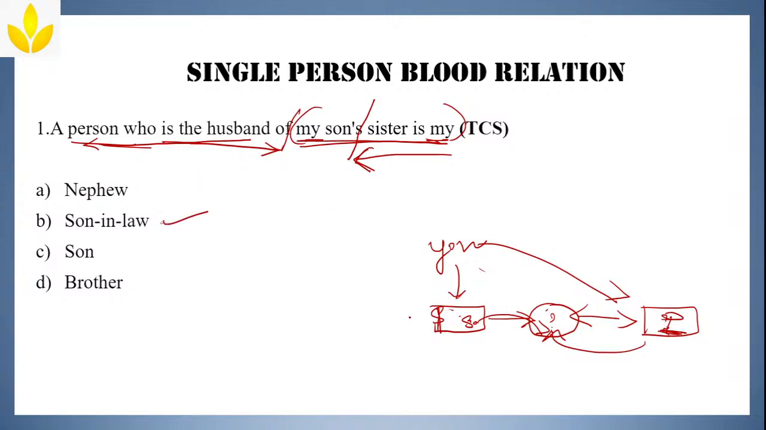Clear? Understood? So this is how you can approach this type of questions. If you are getting confused, don't worry, we'll solve. Yeah, exactly. Singh is saying B, so the answer is B. Okay, good. Similarly, we'll approach the second question.